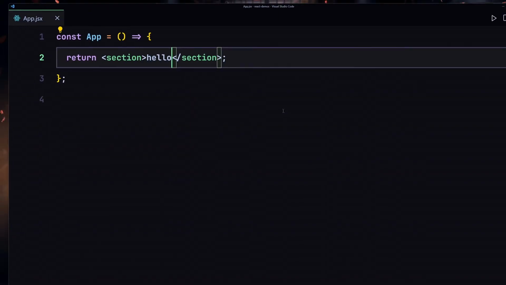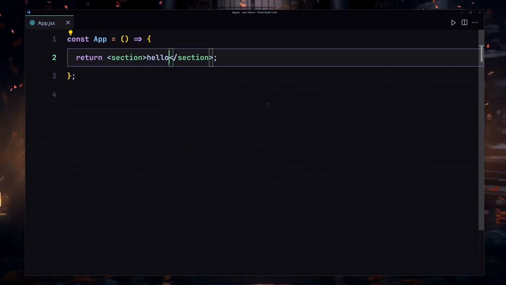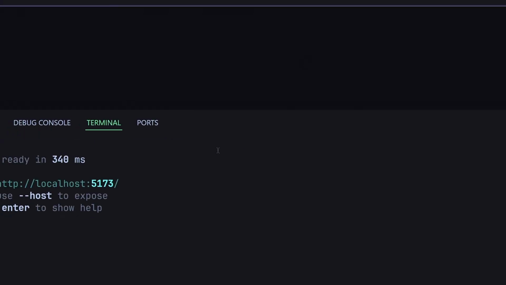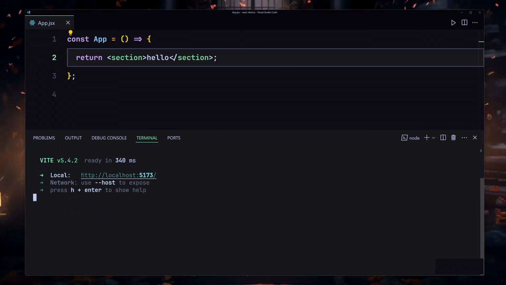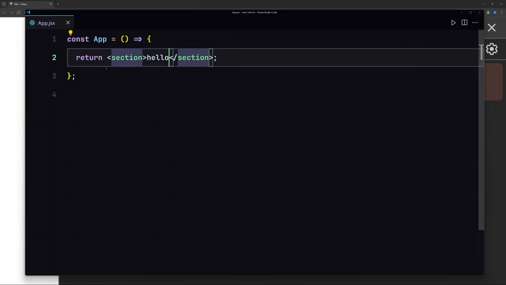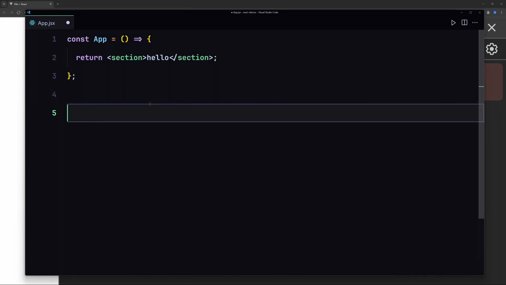I'm going to save my file, and now to run this code, I'm going to have to open my integrated terminal, and now I'll just use npm run dev. So it's going to run my code on this port right here. So I'm going to copy that, or you can just hold command or control and click on that. And we are getting this error right here. That's because we now successfully created this component, but we also have to export this so that we can use it in other files. So I'm going to use export default and then my app.